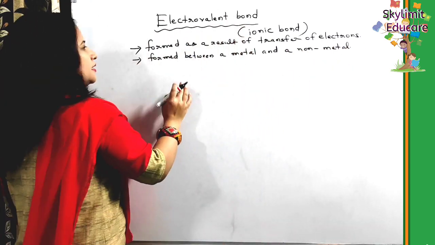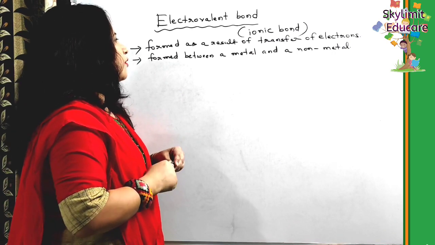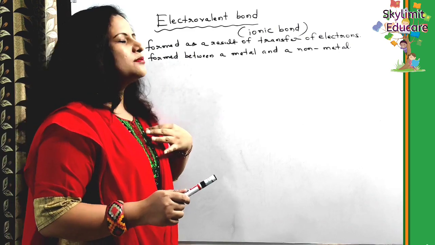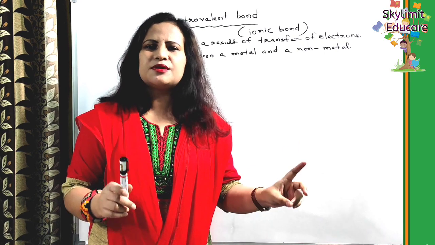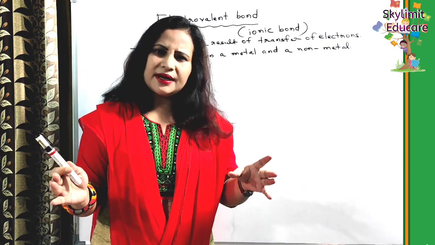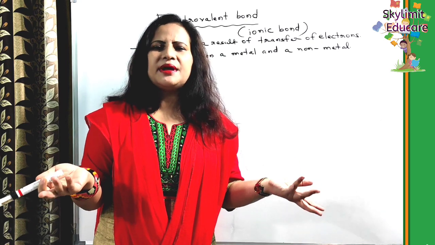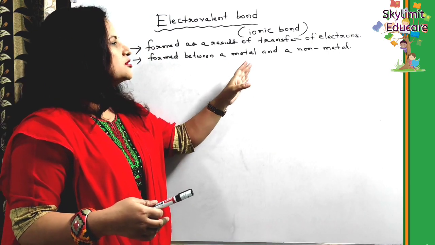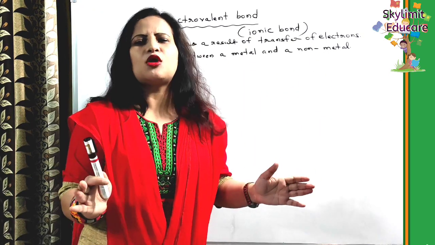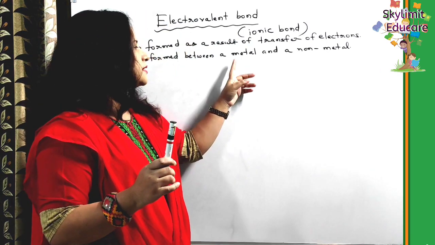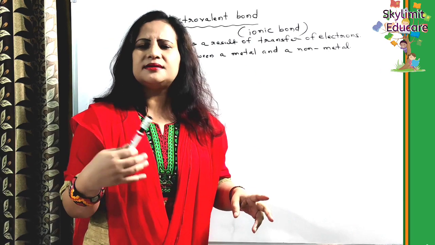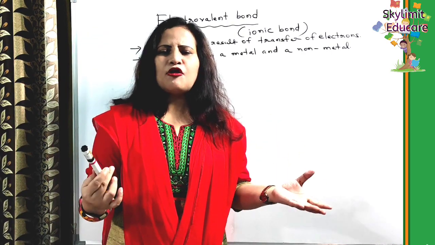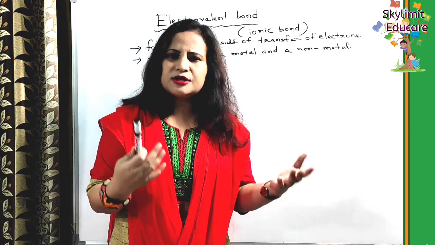Whenever you hear the word electrovalent bond, the first thing that should come to your mind is that it is a bond that takes place because of the transfer of electrons from one atom to another. An atom may lose electrons, an atom may gain electrons, so it's the actual transfer of electrons that takes place here. And secondly, it's usually formed between a metal and a non-metal. One of the atoms should be a metal and the other should be a non-metal. So if you are asked what bond is formed between a metal and a non-metal, directly you should answer that it's an electrovalent bond.